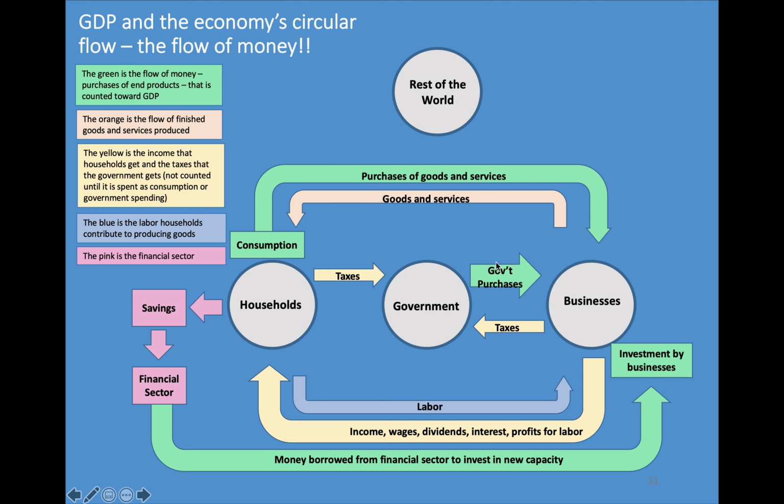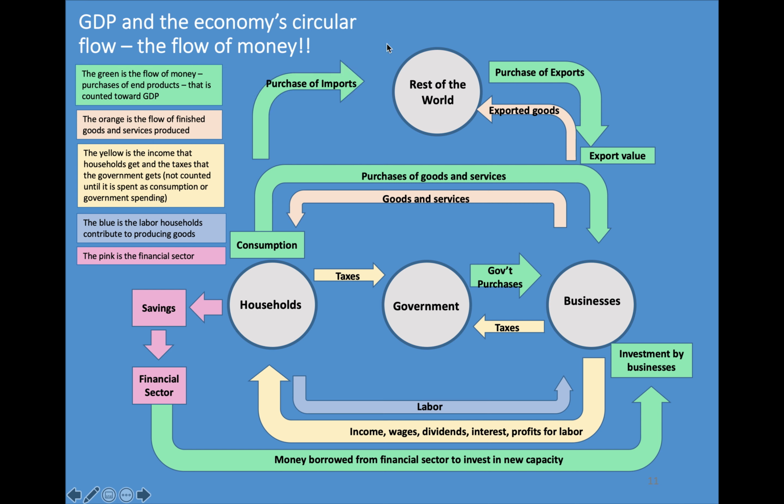Then we have to look at the rest of the world, because people in other countries buy things that we produce. They buy things produced by businesses here, and then they get those things. But the value of what they buy, that's called exports. That's the export value. But then, of course, we are not buying things only that were produced in this country. We're sometimes buying things that were produced somewhere else.